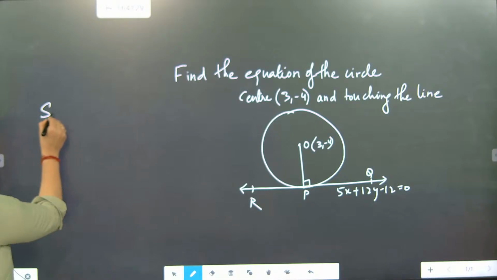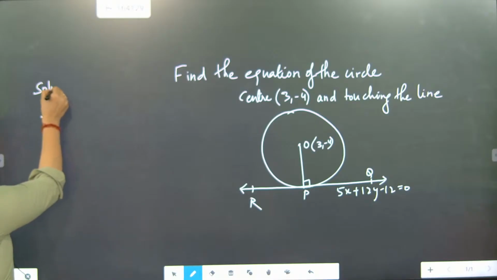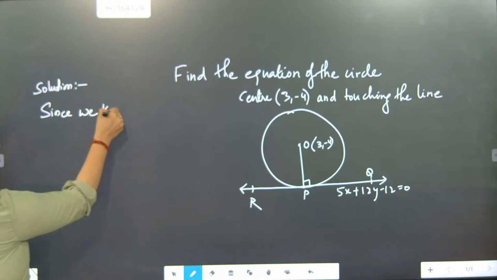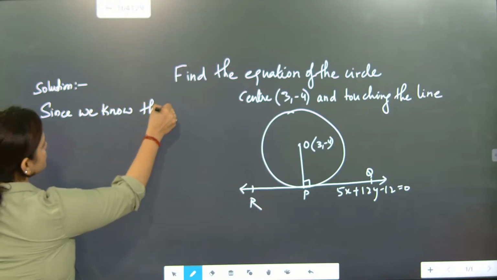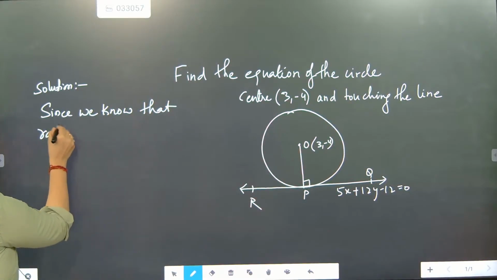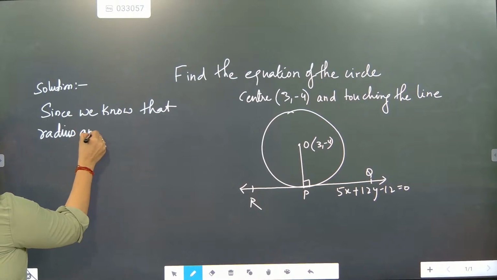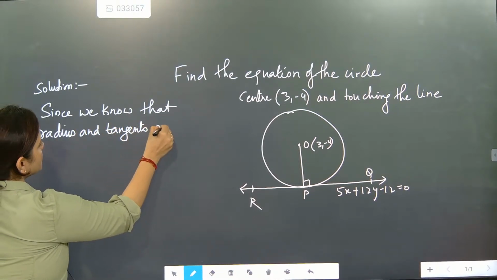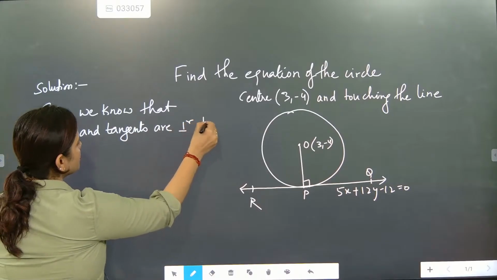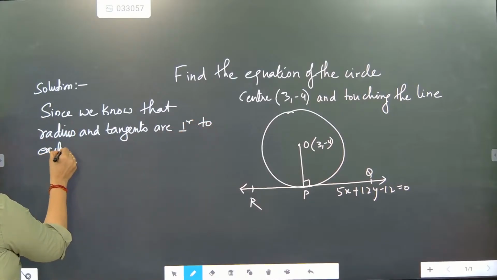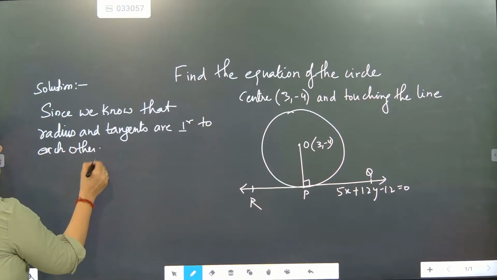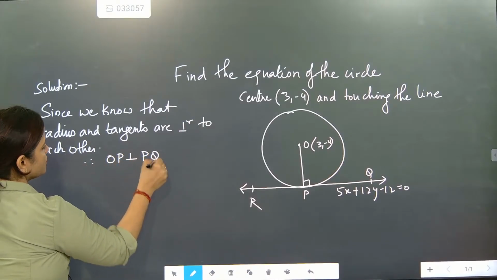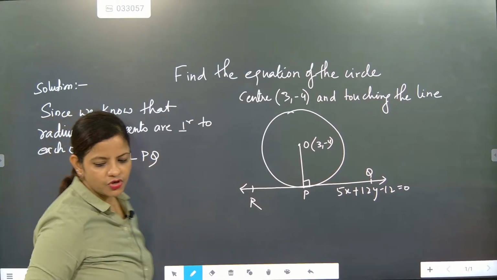So in the solution part, since we know that radius and tangents are perpendicular to each other, therefore OP will be perpendicular to PQ. That's it. This is the biggest shot you have played.